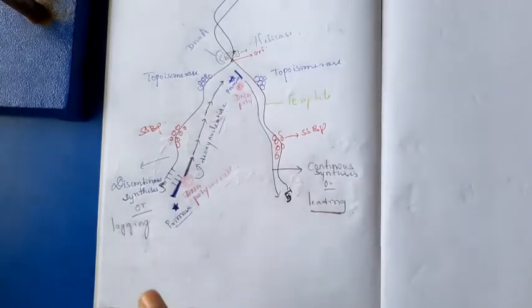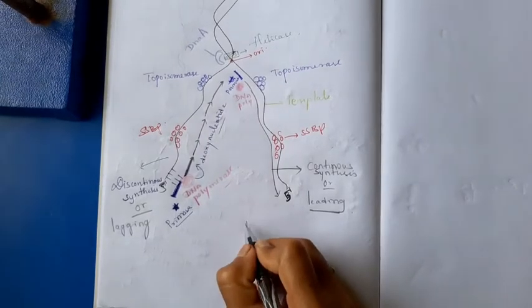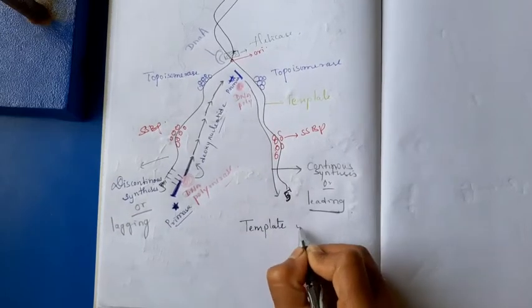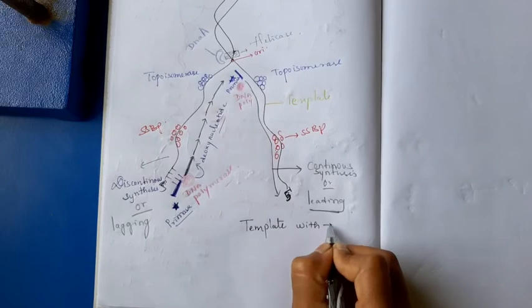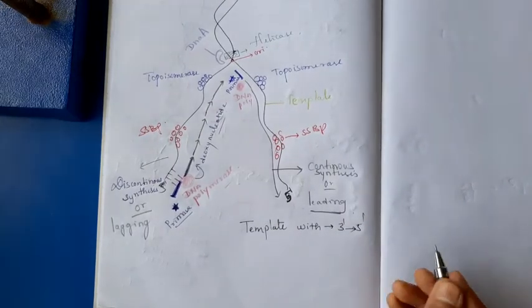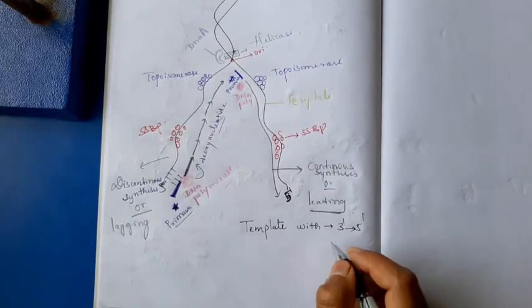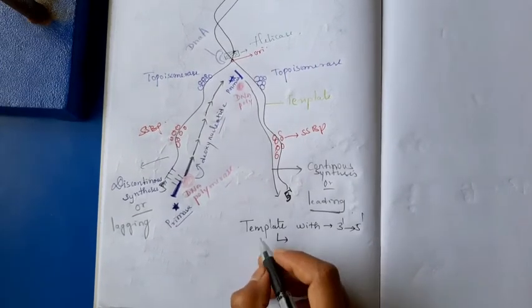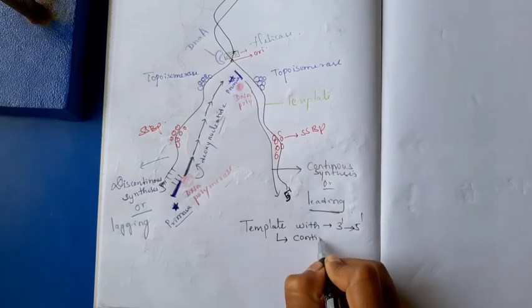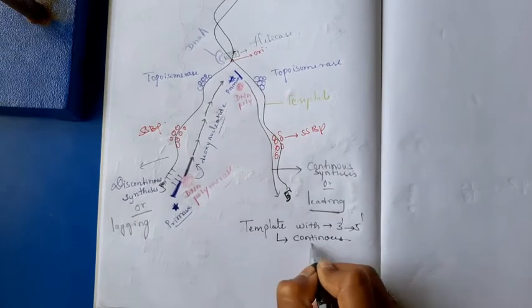One is a discontinuous lagging strand, another one is a continuous leading strand. Just remember the template with 3' to 5' polarity produces the continuous strand.